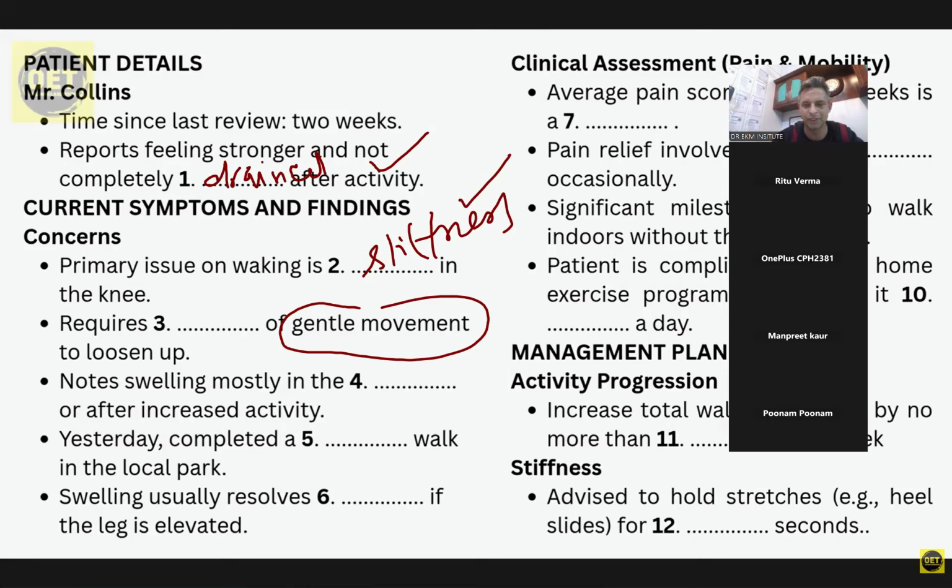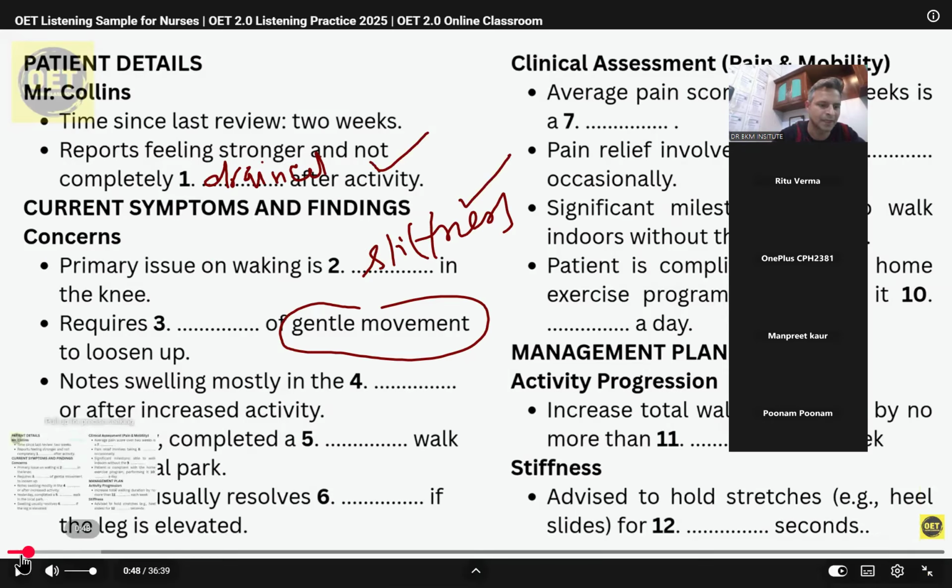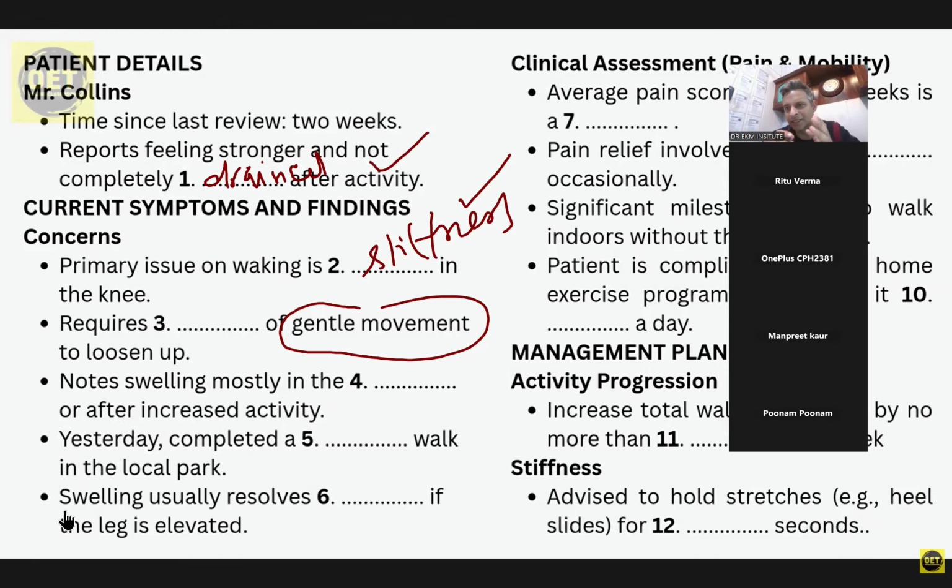Let's go further. So what does he require? Let's listen to that again. And always, rather than checking your answers, there is one way of gaining confidence. These instructions I'm giving you are very important because I myself do this. Now either I can check the answer or I can do my listening again and recheck my answer myself. This will make me stronger. Suppose I listen to it again.